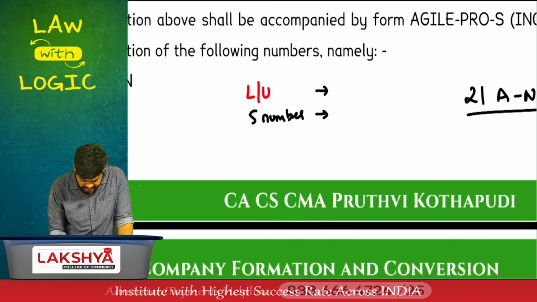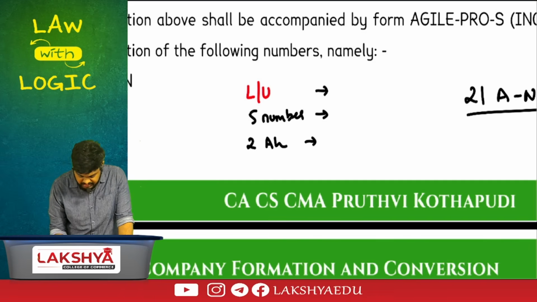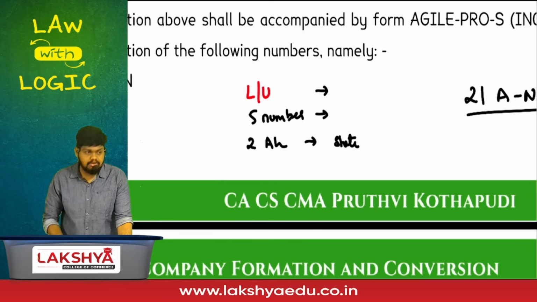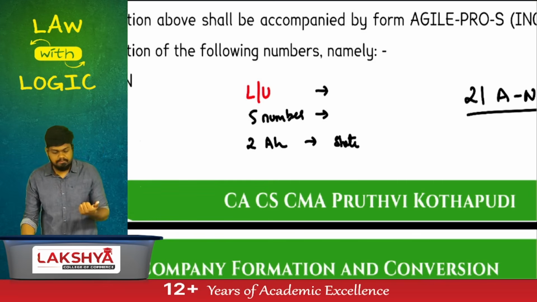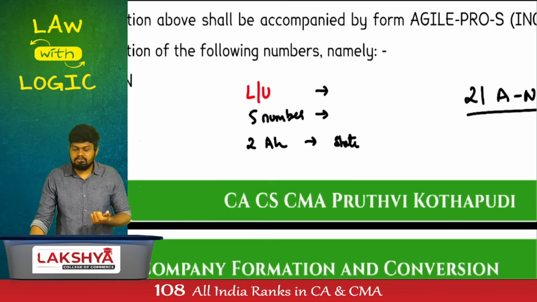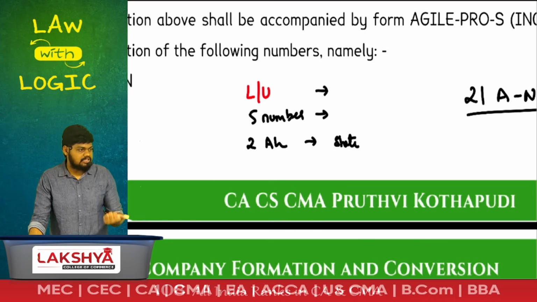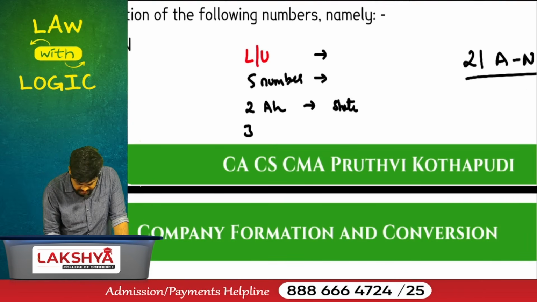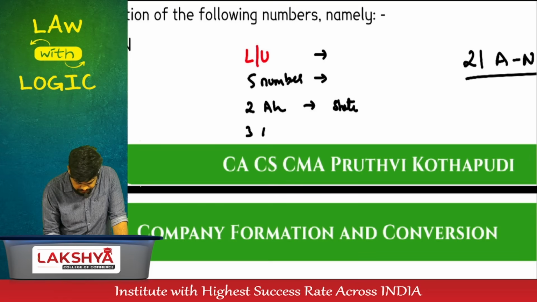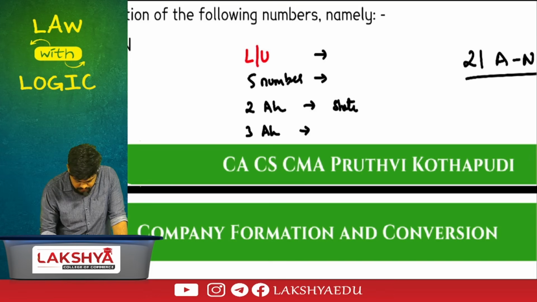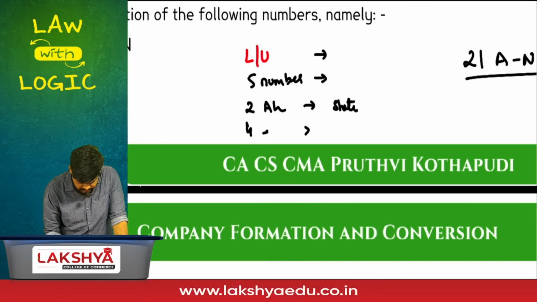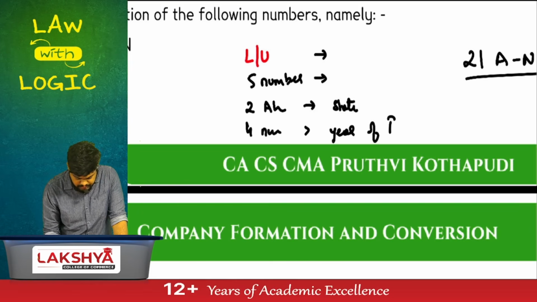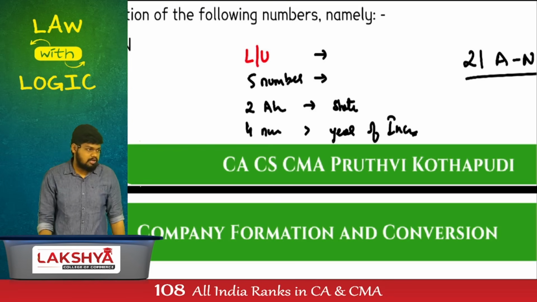Then afterwards, we'll have 2 alphabets which define the state in which you are incorporated. It will be called the state code. For Telangana, TS is gone. They have modified it to TG now. Andhra Pradesh, AP. Then after the state code, we have again 4 numbers which define the year of incorporation, the year in which the company got incorporated.